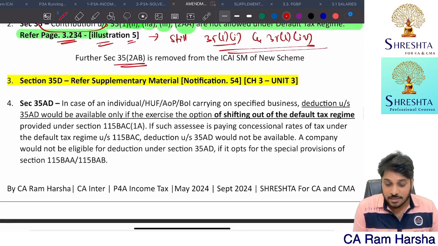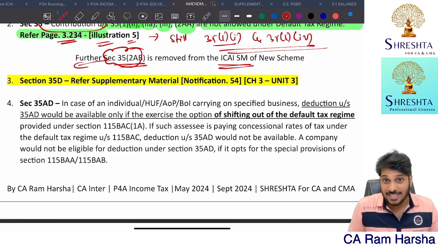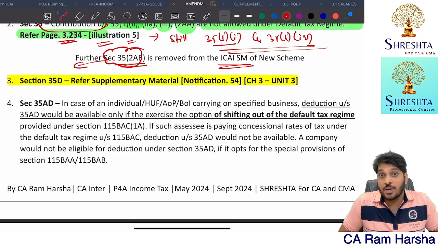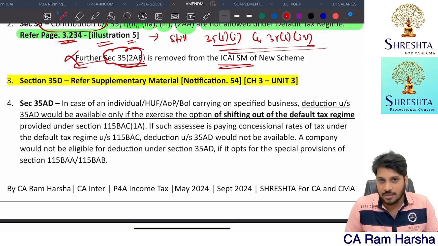And remember, in the new scheme study material, there is another section called 35(2)AB, nothing but expenditure incurred by an Indian company on scientific research, which is engaged in the biotechnology business. That section is removed. In the old scheme material, it is there.